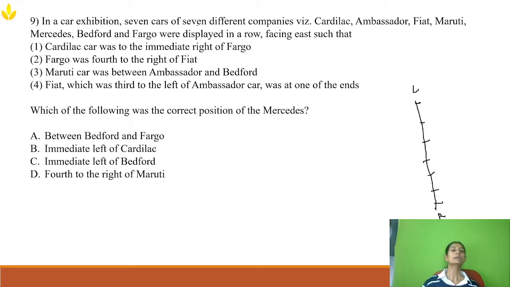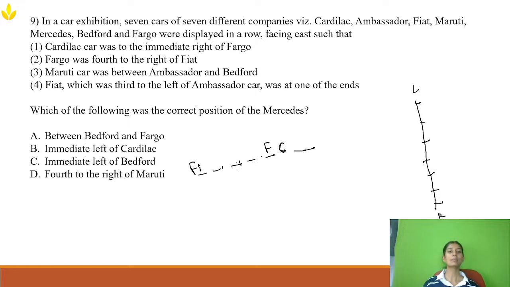Now, Cadillac car was immediate right of Fargo. I'm going to write somewhere here. Cadillac car was immediate right of Fargo. And Fargo was fourth to the right of Fiat. Fourth means 1, 2, 3, 4. So Fiat will be somewhere here. Fargo is in fourth right. Maruti car is between, here also one car will be there. That is Cadillac. So 7 cars, right? So here also one gap will be there.